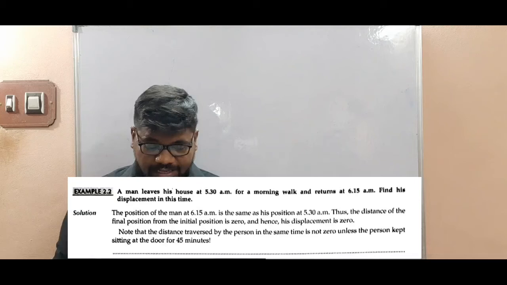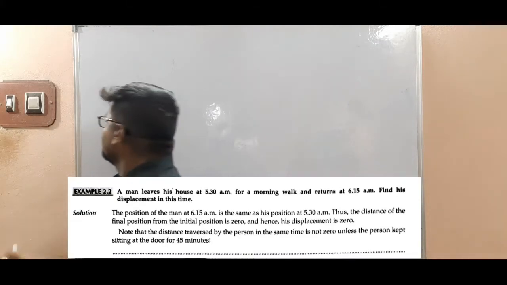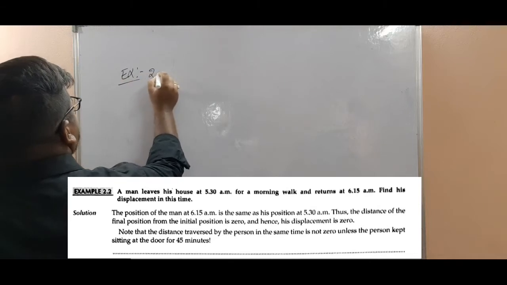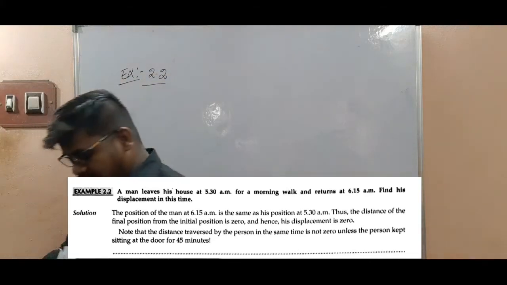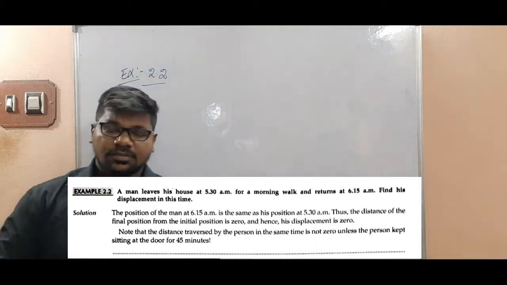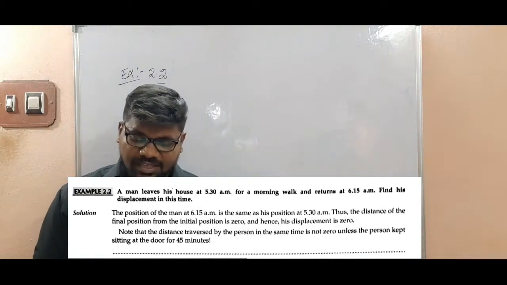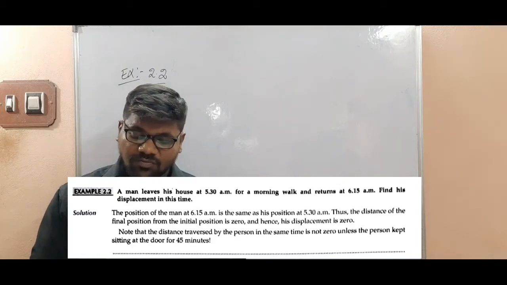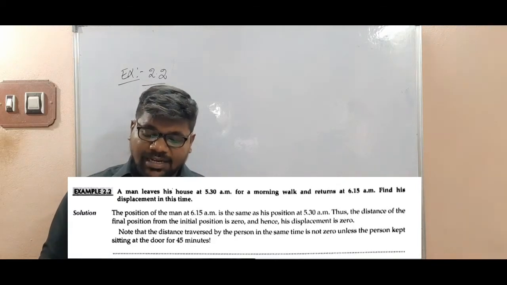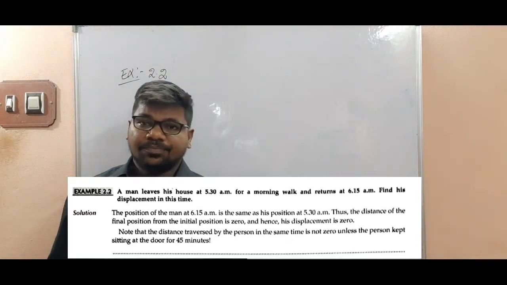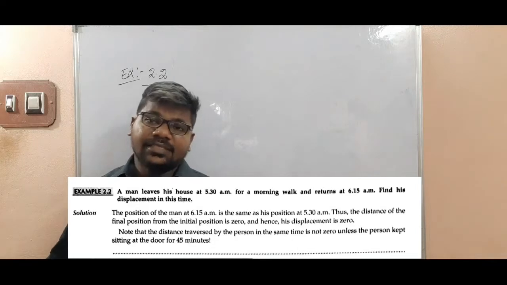Here example 2.2, in which they asked a question. A man leaves his house at 5:30 a.m. for a morning walk and returns at 6:50 a.m. Find the displacement in this time. Okay, so 5:30 and 6:50.